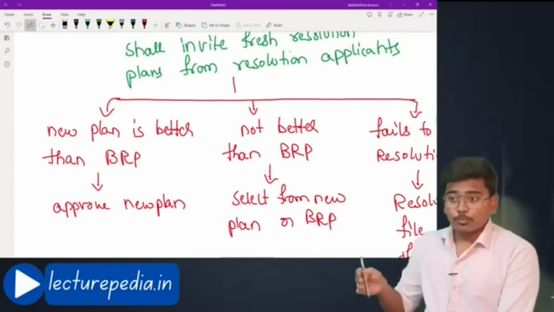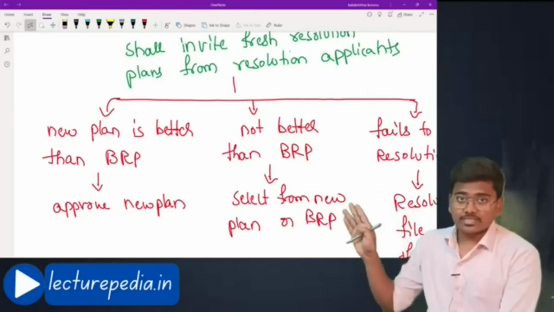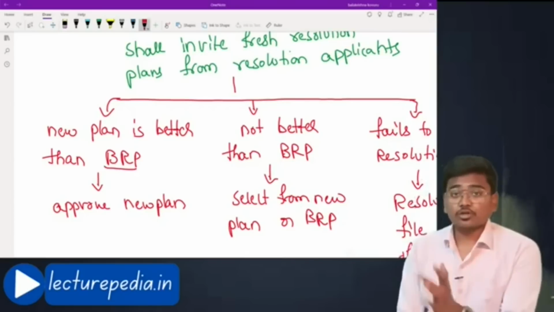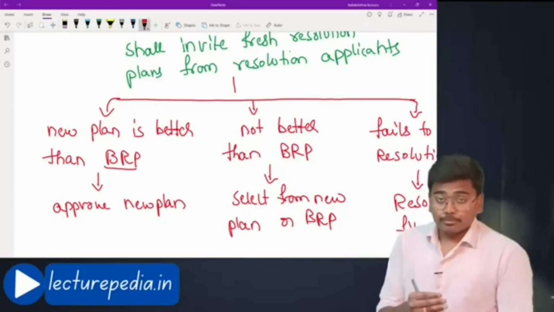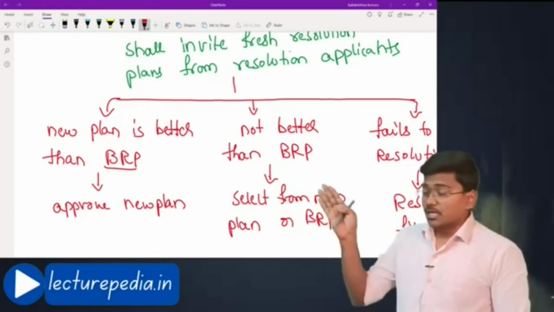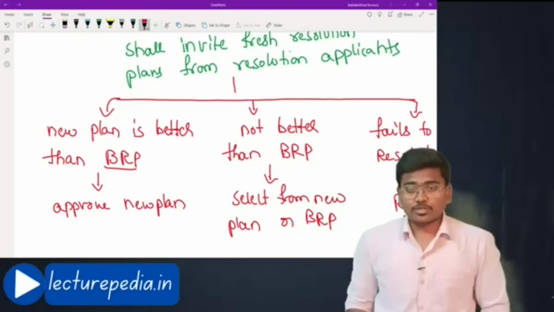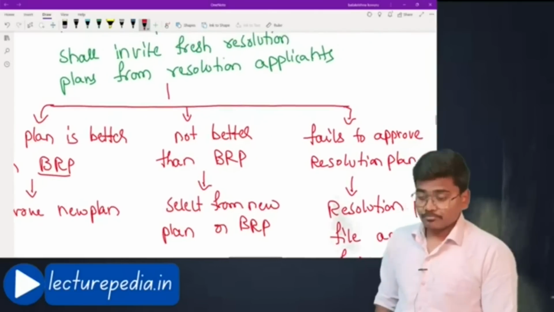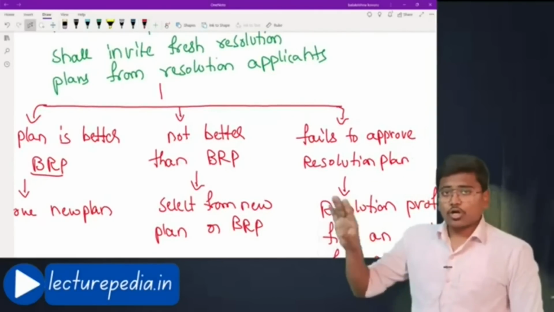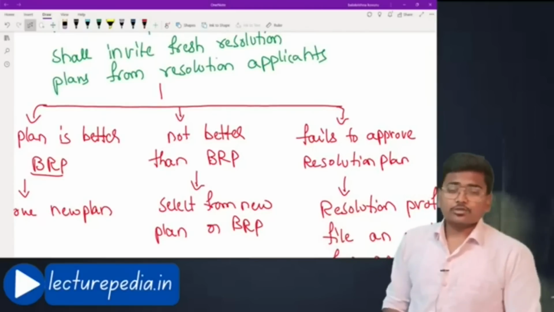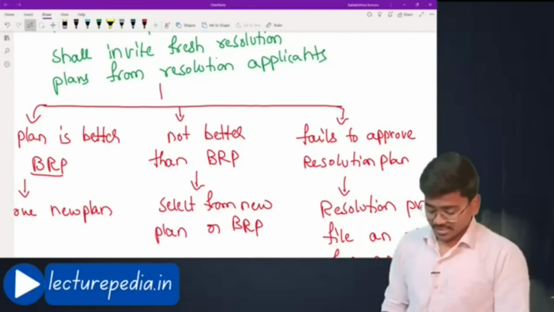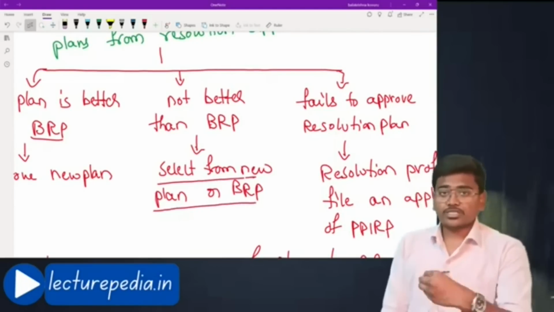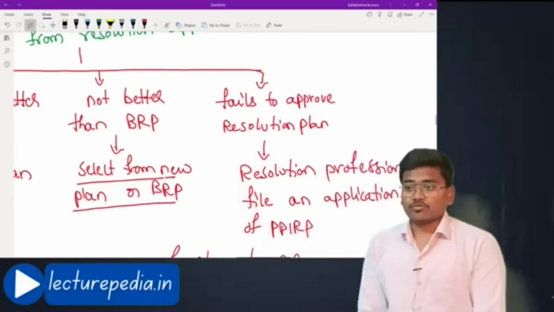If committee of creditors feels that the new plans submitted by these resolution applicants are better than the base resolution plan, then they will approve any of that new resolution plan. Or they feel that these new resolution plans are not better than base resolution plan given by the corporate debtor. In that case, they will select from new plan or base resolution plan, based on the approval, they will select any one of that.